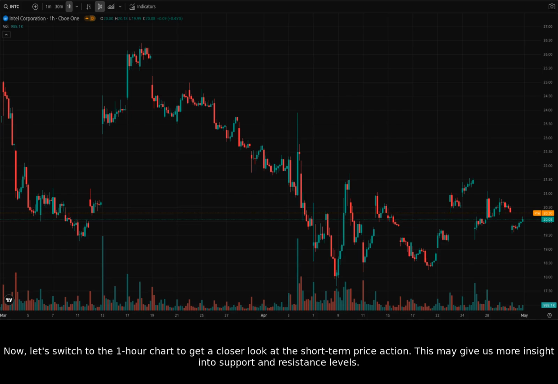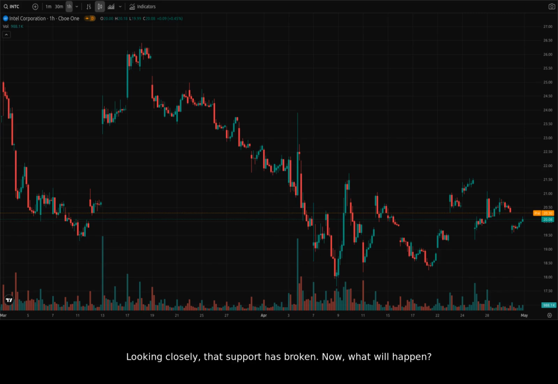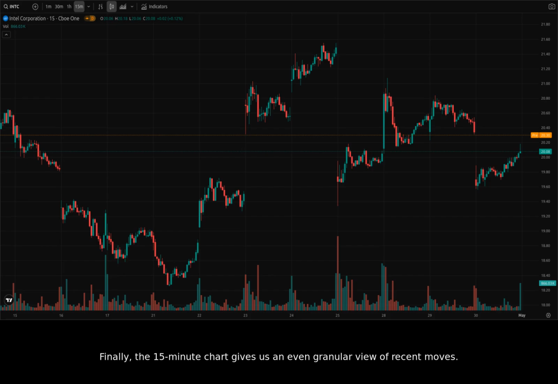Now, let's switch to the 1-hour chart to get a closer look at the short-term price action. This may give us more insight into support and resistance levels. On the 1-hour chart, there may be some resistance around the $21 range and support around the 19.7 range. Zooming in on the most recent data, we can see that it is hovering right around the support. Looking closely, that support has broken. Now, what will happen?